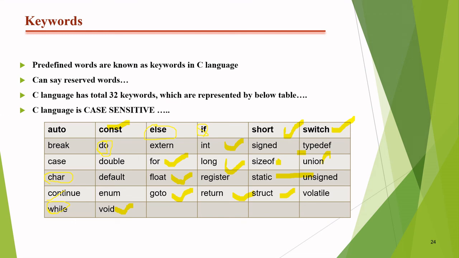So guys, I also mentioned here that C is case sensitive. Case sensitive means what? If I write in capital letters, then the meaning of if is changed. Like if, this is a keyword, but if I write capital I, capital F, that means this is not a keyword. This will be a type of variable.